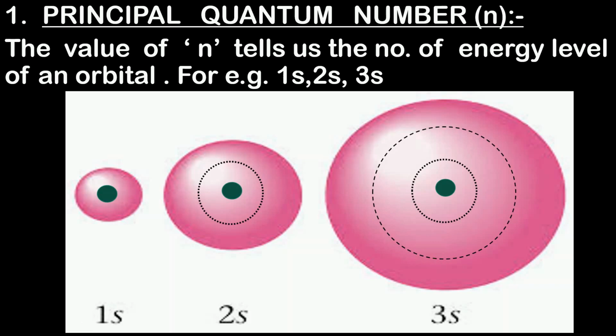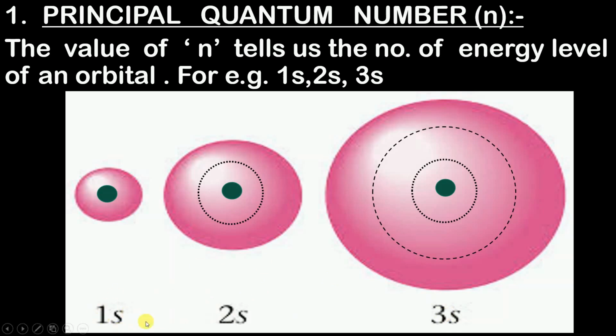Now you might be wondering, these are all s orbitals only, right? They are all spherical in shape, so why are they named 1s, 2s, and 3s? These 1, 2, and 3 are nothing but their energy levels.